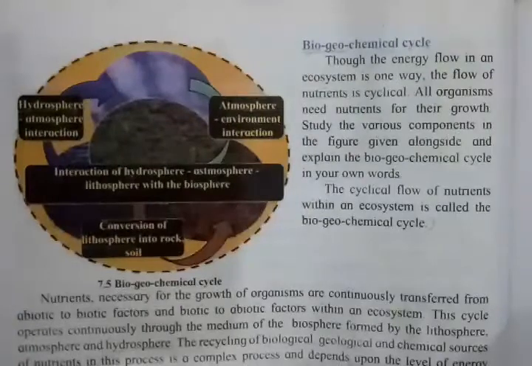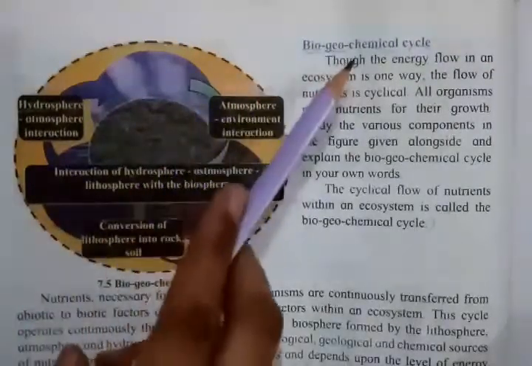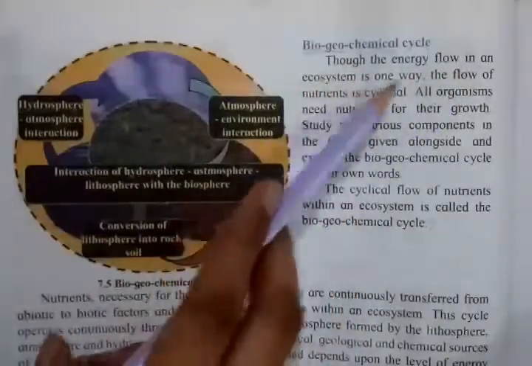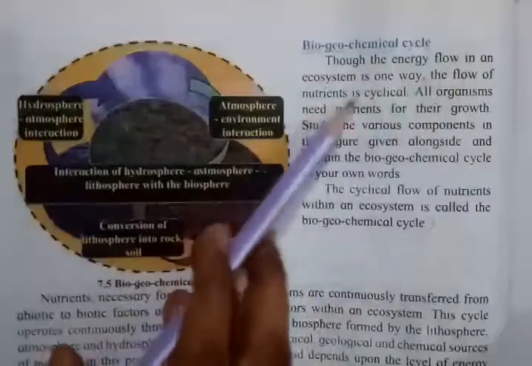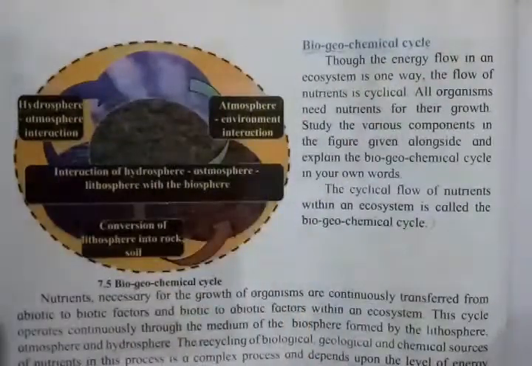Here, as you can see in the very first line, it is written, though the energy flow in an ecosystem is one way. We know why it is called one way, because sun does not get anything back. But here it is written that the flow of nutrient is cyclic.